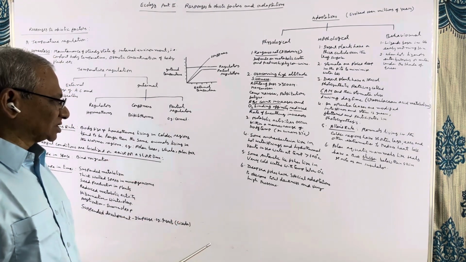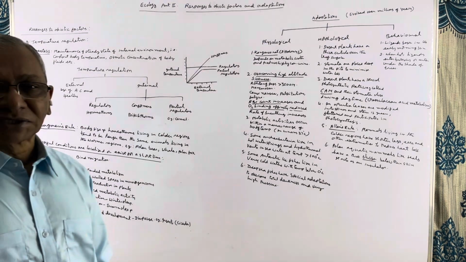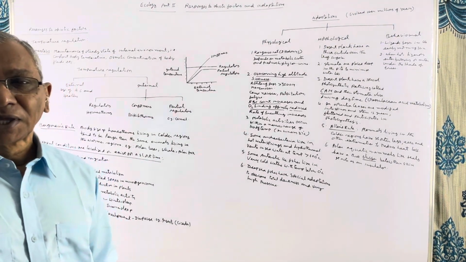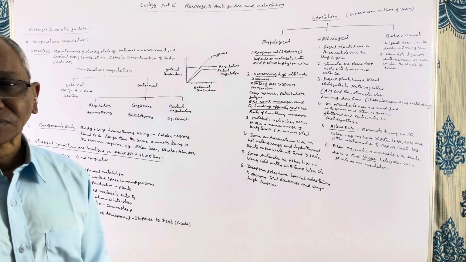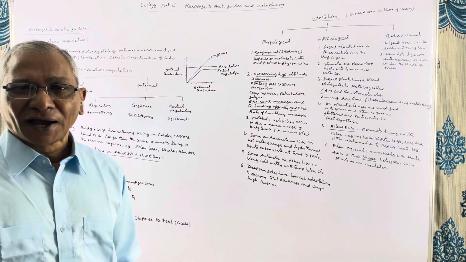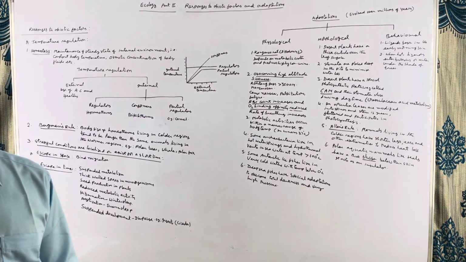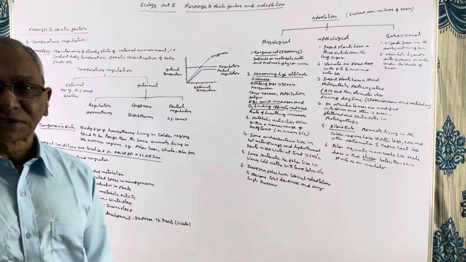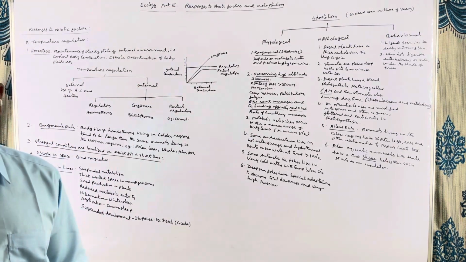Then there are some animals living in the deep sea. In the deep sea, what happens? There will be total darkness and the pressure will be very high. The pressure will be more than 100 times the atmospheric pressure. There, the deep sea fishes and other organisms developed various types of adaptations to survive.